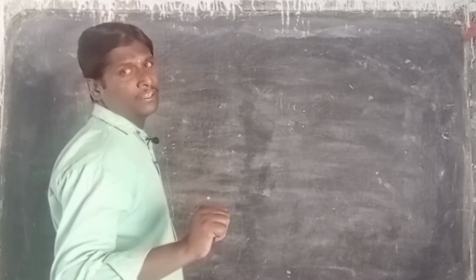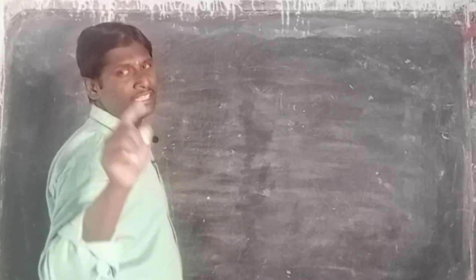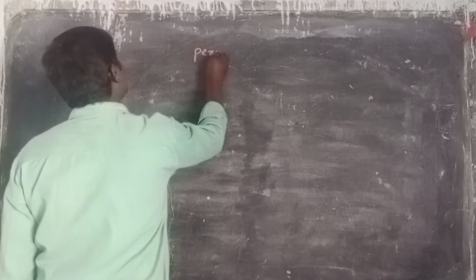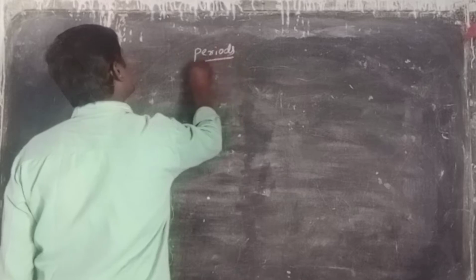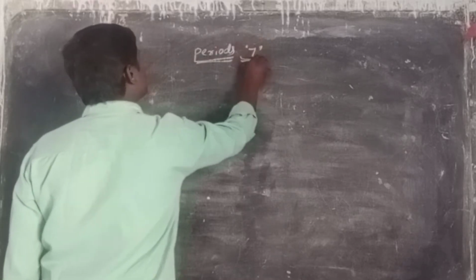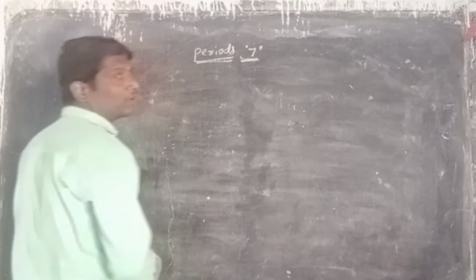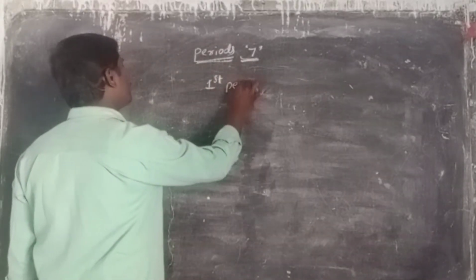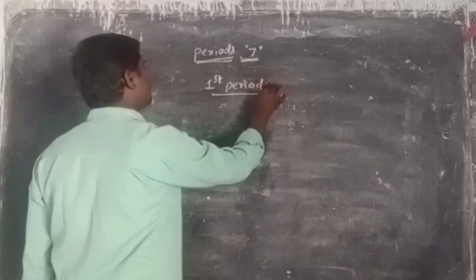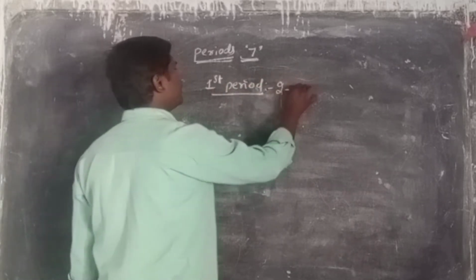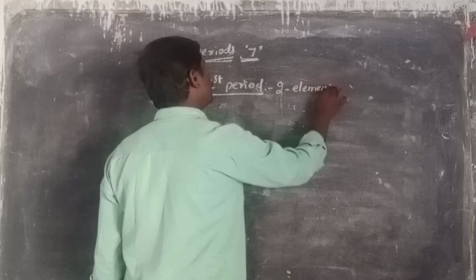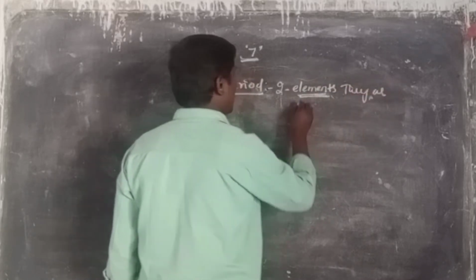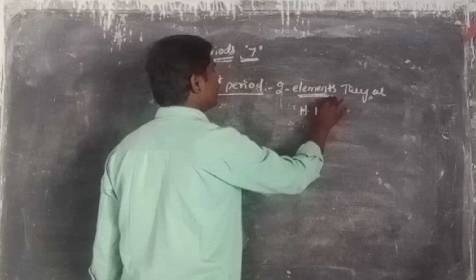How many periods are present? 7 periods. How many groups are present? 18 groups. Now we discuss the first one, the periods. This is the first period. How many elements are present in the first period? Only 2 elements are present, and they are hydrogen and helium.